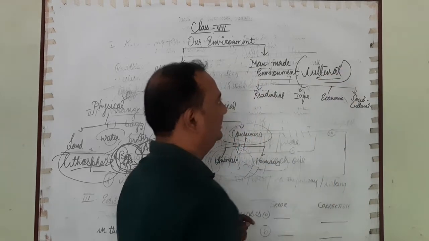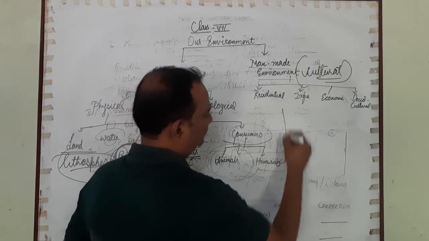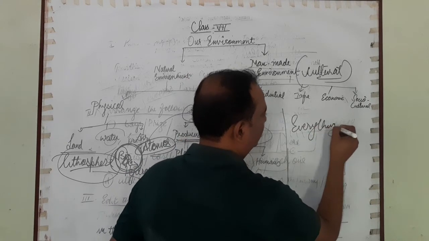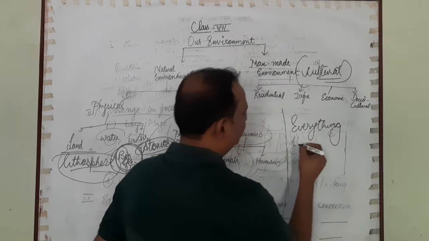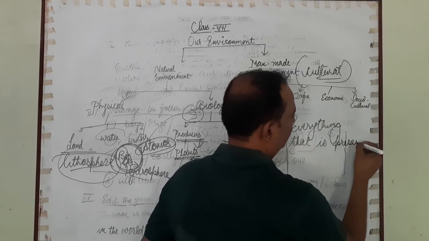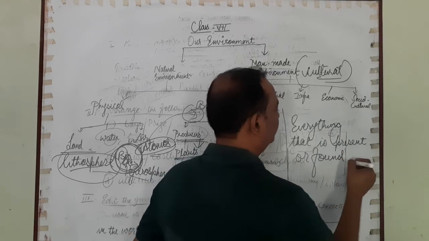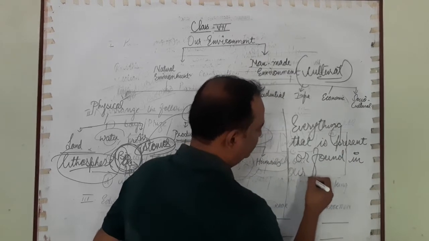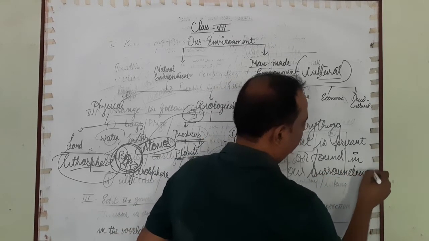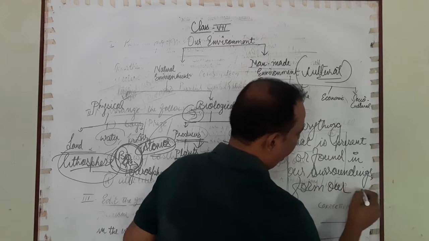Very clearly, as I have told, everything that is present or found in our surroundings forms our environment.